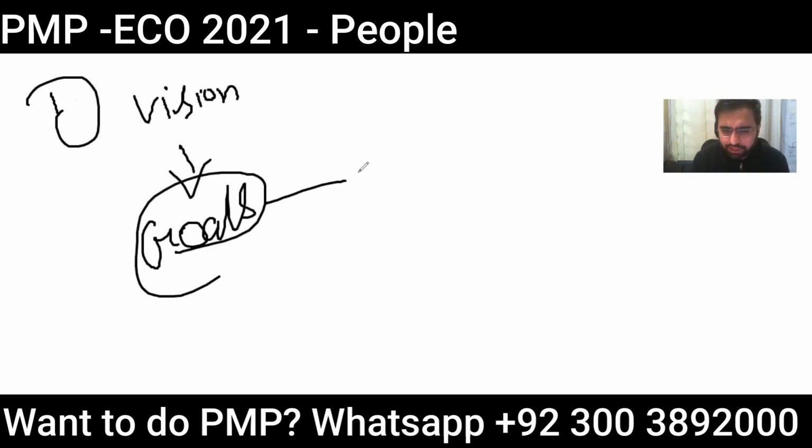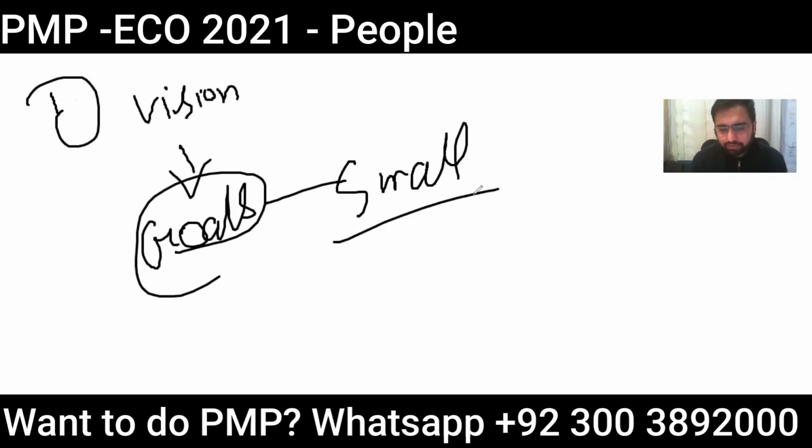The goals are set. Now goals can be temporary, small goals like daily, weekly, monthly. The goal of a sprint, we will get into the sprint. The goal of the complete project. The goals have to be set. What is expected from the project team members has to be clear cut for all the team members. So that is expected from all the team members.